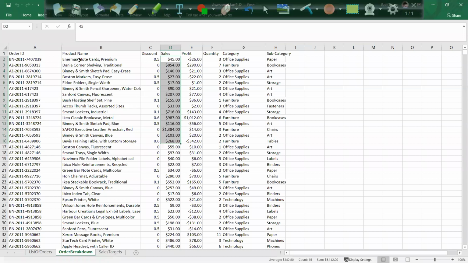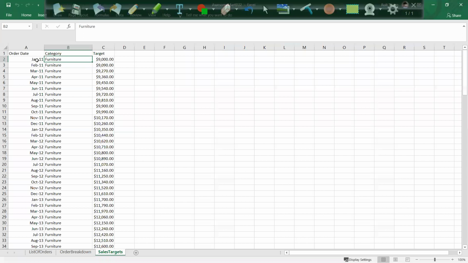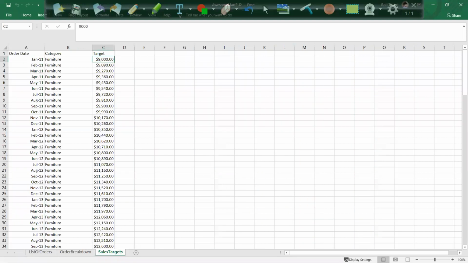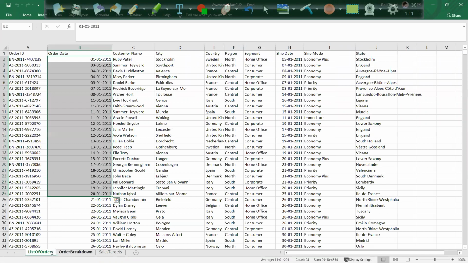So basically for furniture, 9,000 is the target for the month of January 2011. I'll go here, collect all the January data, get all the furniture data, and do the sum. Whatever sum I get, I will compare that with 9,000. So these two tables get joined with an inner join. Then I will aggregate based on the category and the date. And then I will compare.